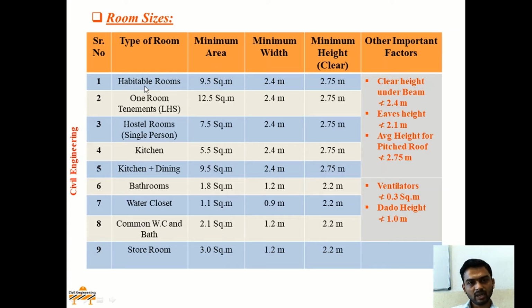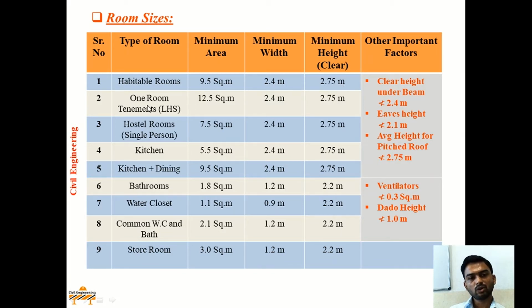First one, habitable room. Minimum area for habitable room, that is bedroom, should be 9.5 meters square, having minimum width of 2.4 meters, and minimum clear height provided will be 2.75 meters. Now what is minimum clear height? Minimum clear height is nothing but height measured from the floor top level up to the soffit of the beam or up to the bottom of the beam level.